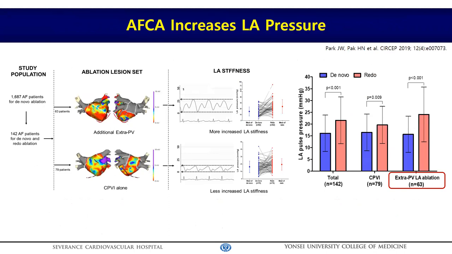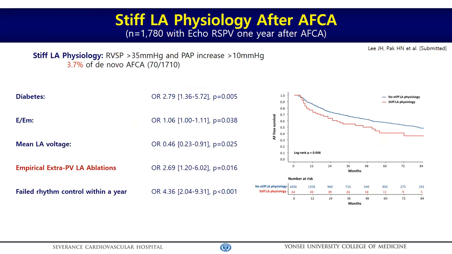Park Jae-wook previously proved elevation of left atrial pressure and stiffness at redo procedures compared with de novo procedures. Although the symptom score did not change in this study, the increase of LA stiffness was more significant in patients who underwent extra PV LA ablation than those with PV isolation alone. However, this study population was limited to patients who underwent repeat procedures to measure the LA pressure. So this time, EJF estimated the incidence of stiff LA physiology by analyzing 1-year follow-up echo after catheter ablation. And this study is also under review.